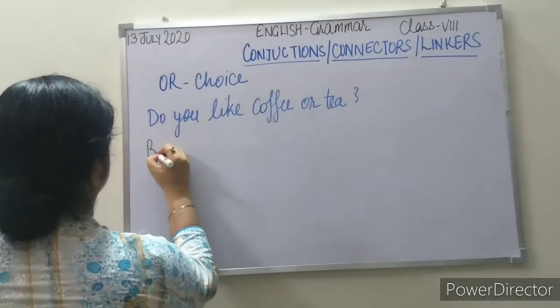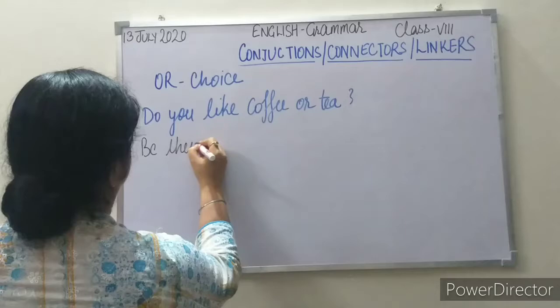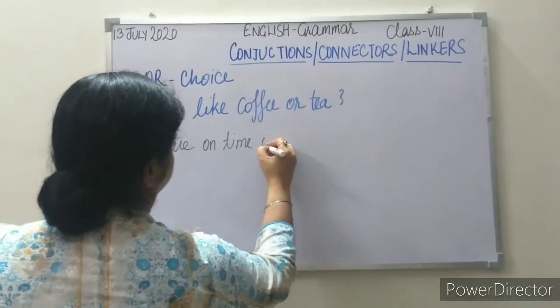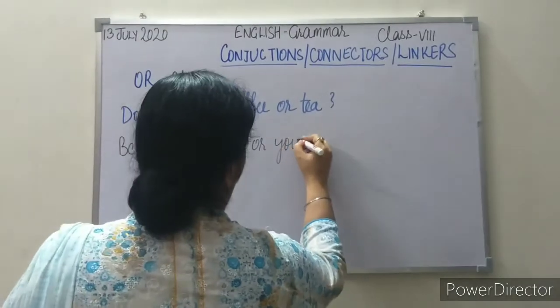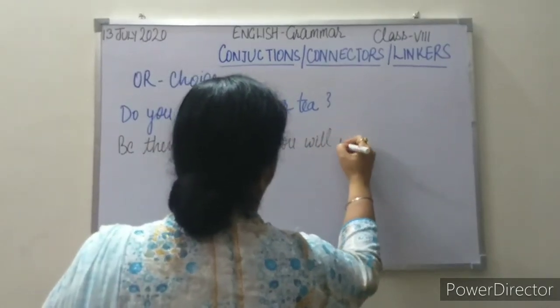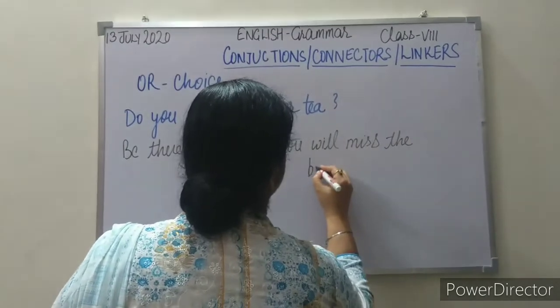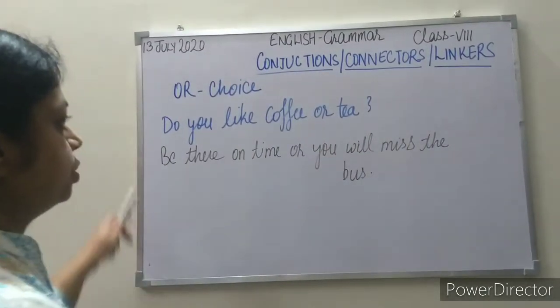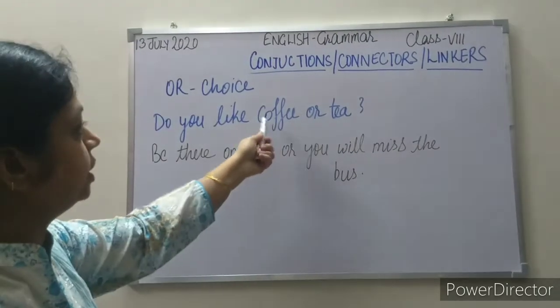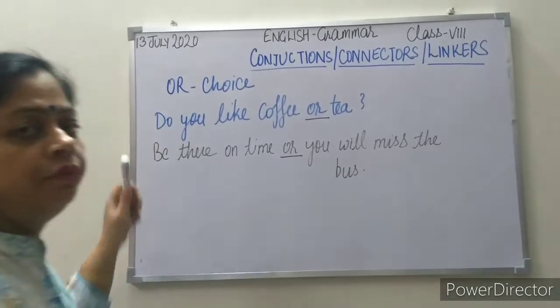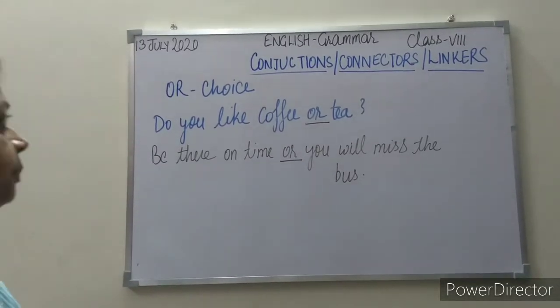Next example. Be there on time or you will miss the bus. So or is giving us the choice or the options. So this is the use of the conjunction or here.